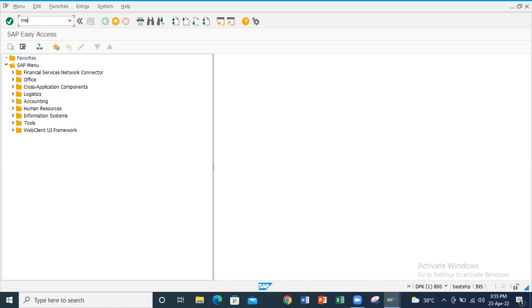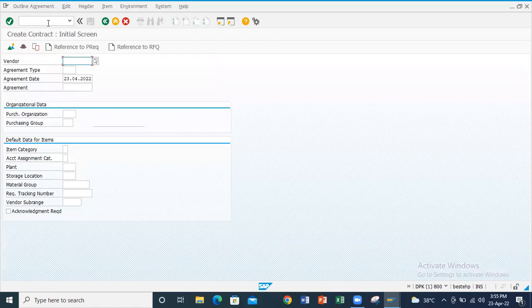By using the T code ME31K, we can create the contract. We have to enter the vendor here. We have to enter the document type, purchasing organization, purchasing group.